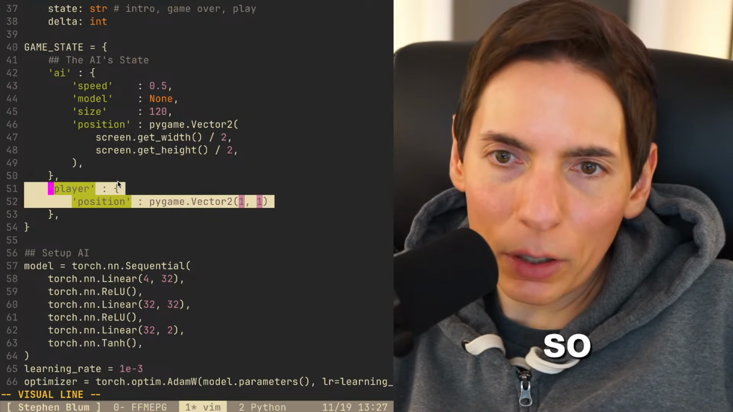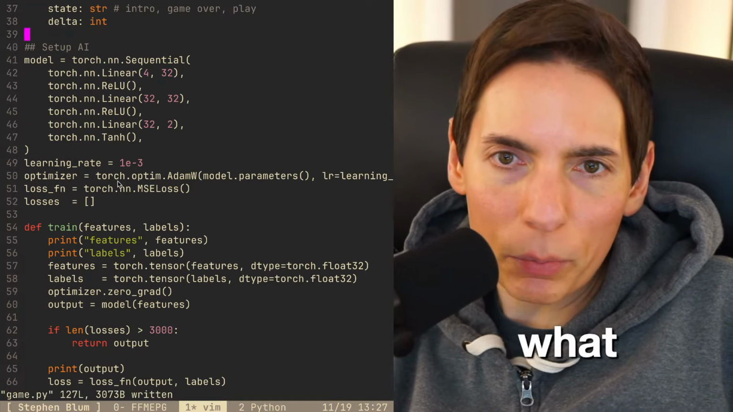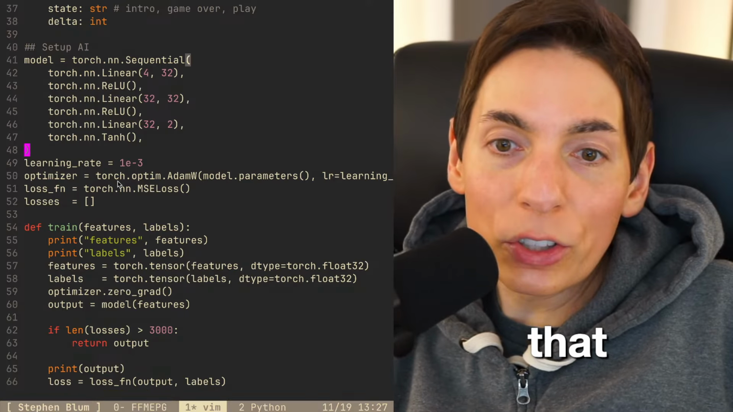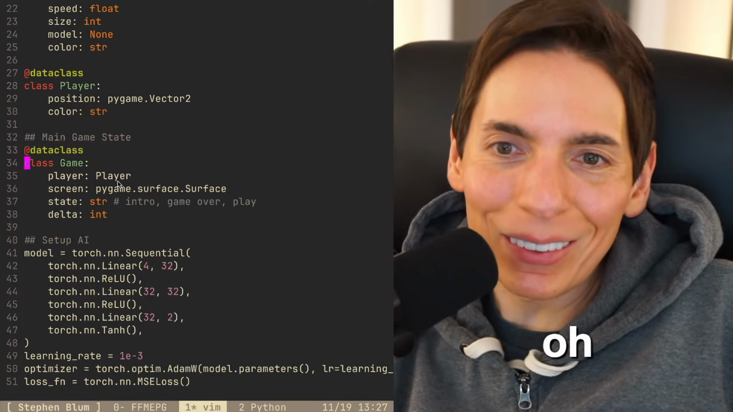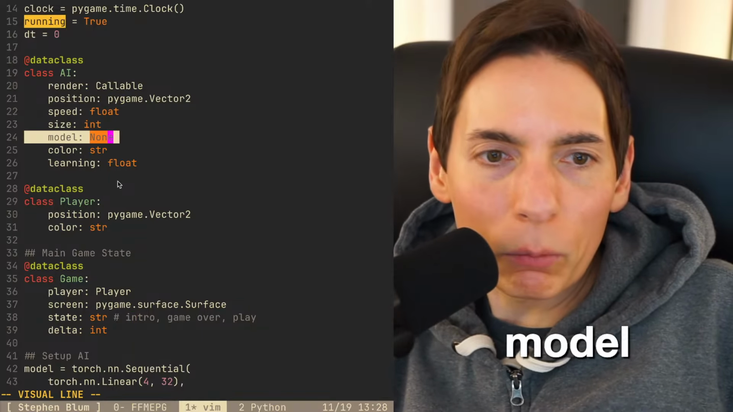All right, close there. Jumping over here, so we've got player position, looking good. I can delete this because I've already gotten what I want from that. We should have a learning rate for the AI. So we'll call it learning, and this will be a float. This is the rate of the learning for the AI model. So what's the model here?